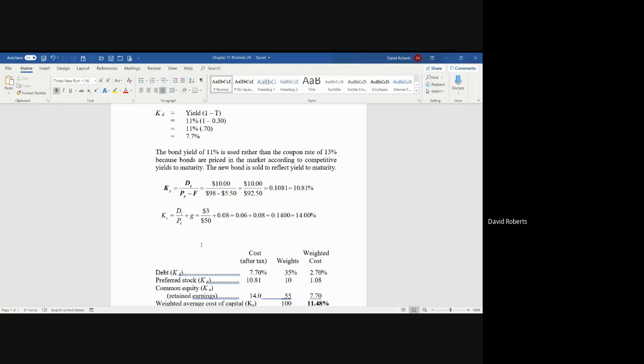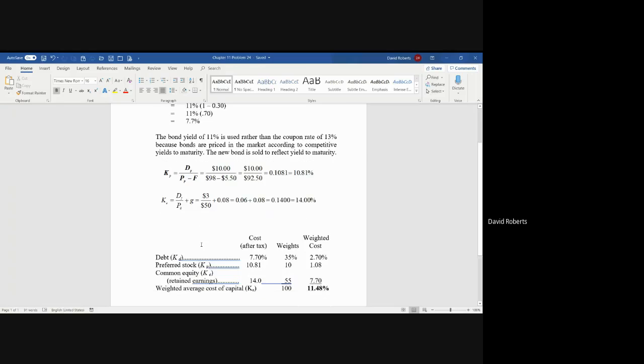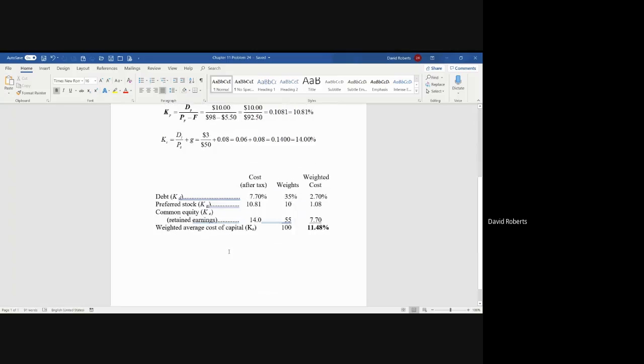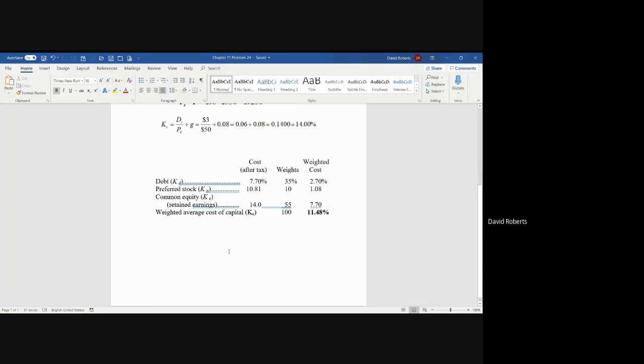Once again, you do not adjust the cost of equity for taxes because common share dividends are not tax deductible. Then as we scroll down, you take the after-tax cost, and the only one that's really after tax is debt, because the other two, preferred and common, have no tax adjustments.